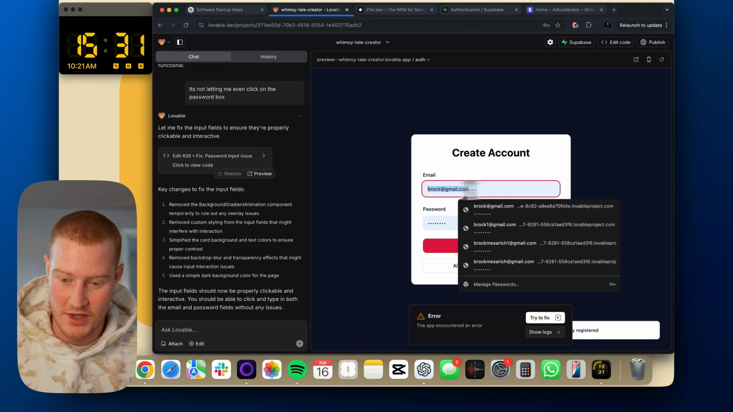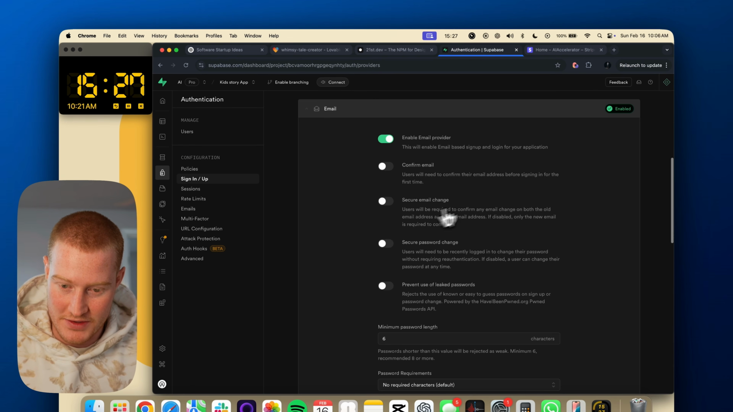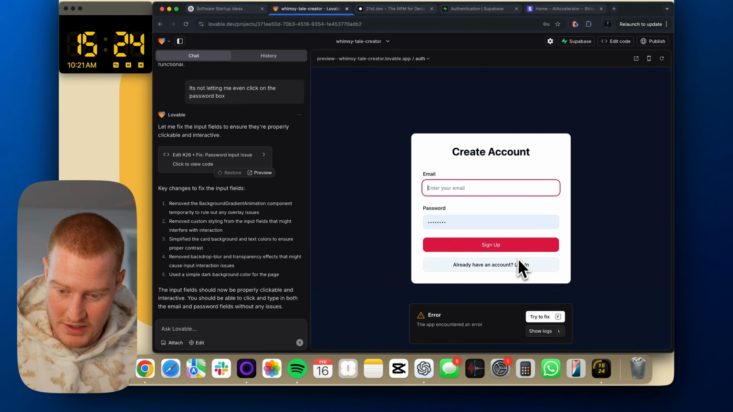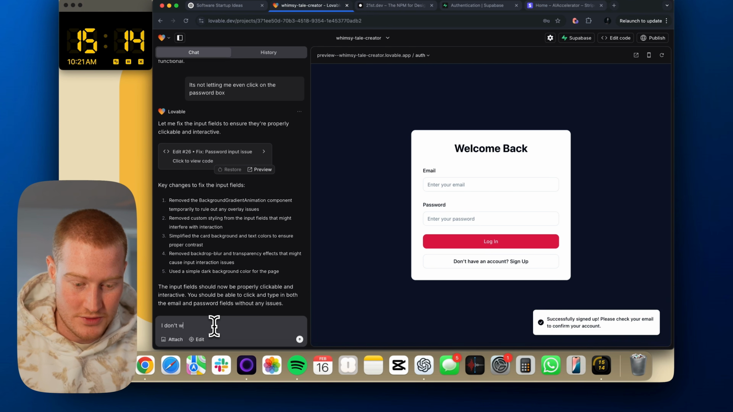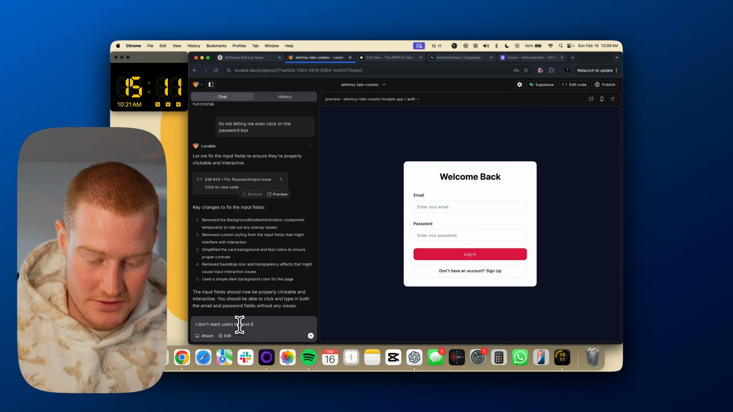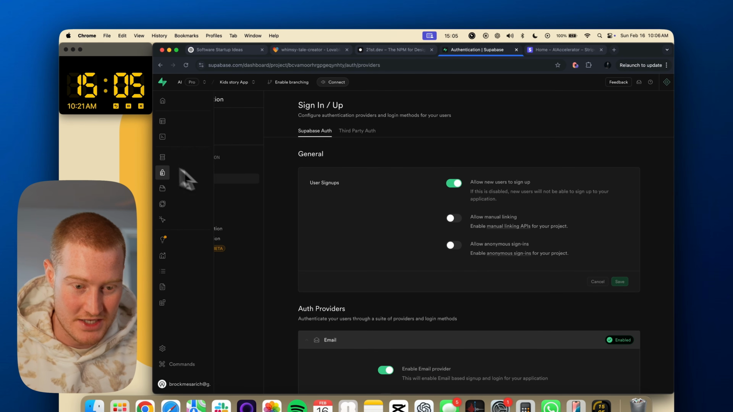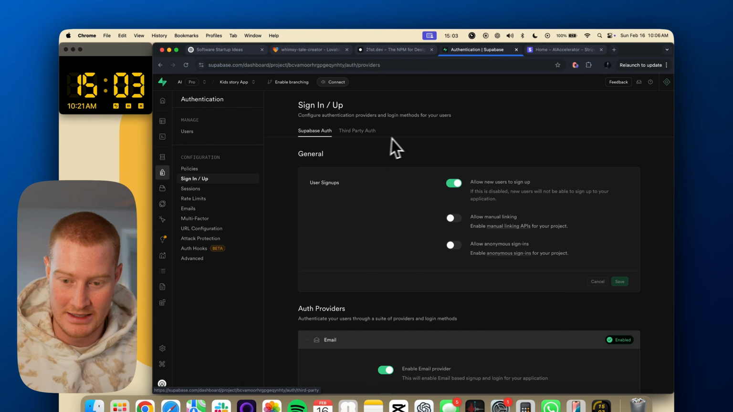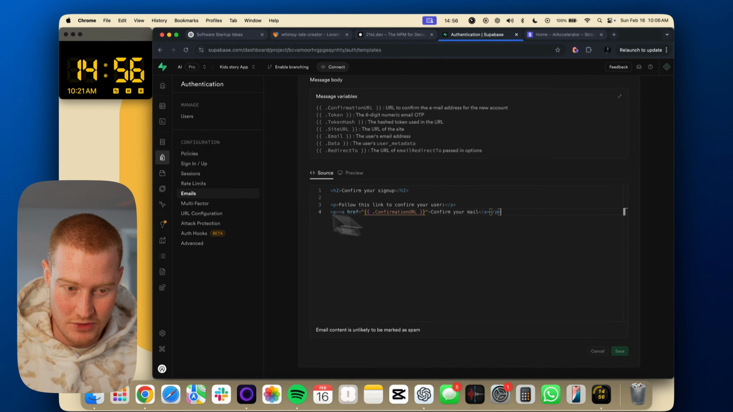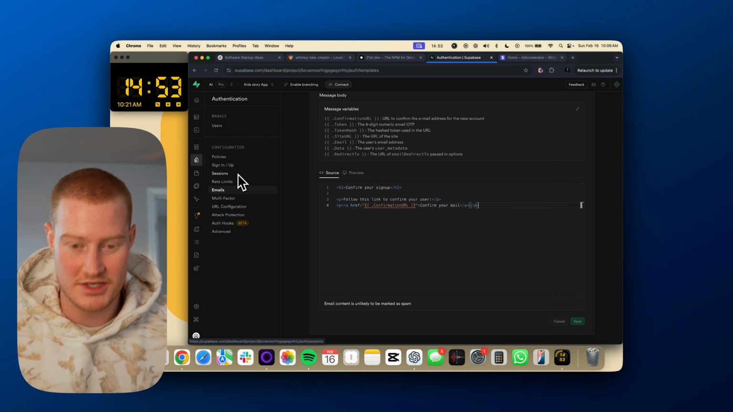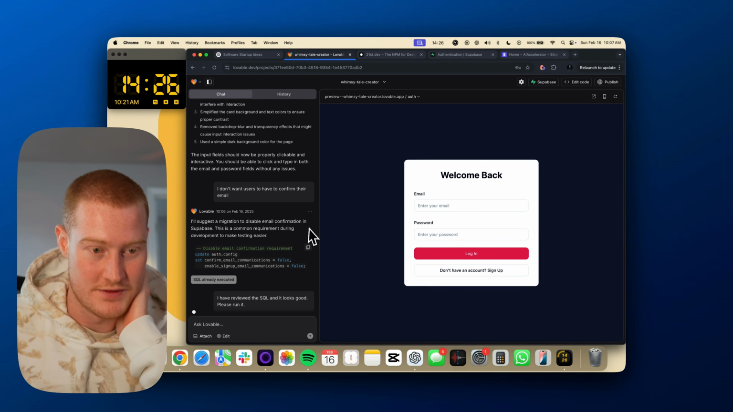So this user's already registered. And what I need to do is come back and make sure that this email authentication is not there. Okay, so let's try Brock 1, sign up. I don't want users to have to confirm their email. I don't know why it's saying this, because if I check my sign in and sign up settings here, users don't need to confirm their email, at least in Supabase. Okay, so it gave me this code. Maybe if I run this code, it'll work.